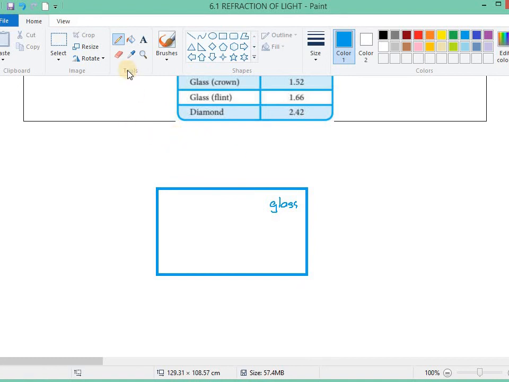If we have red light going inside the glass, the speed of light will decrease and it will refract towards the normal. The light will refract towards the normal like this, for example.